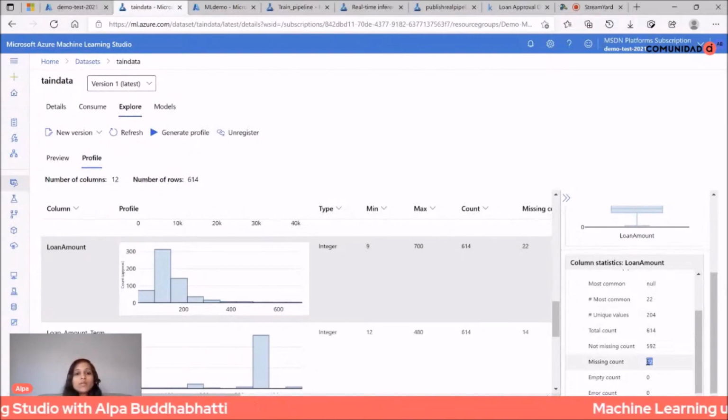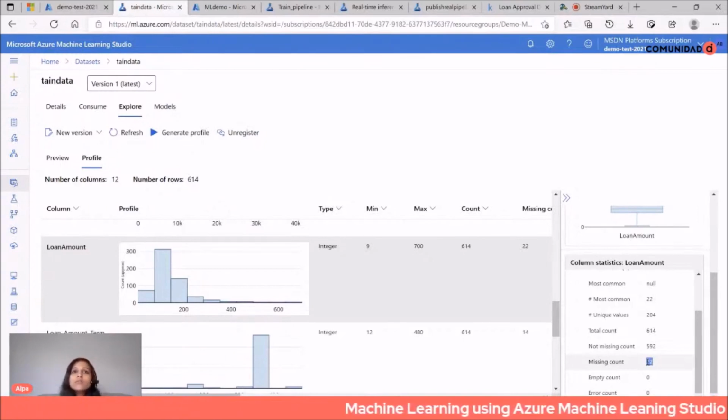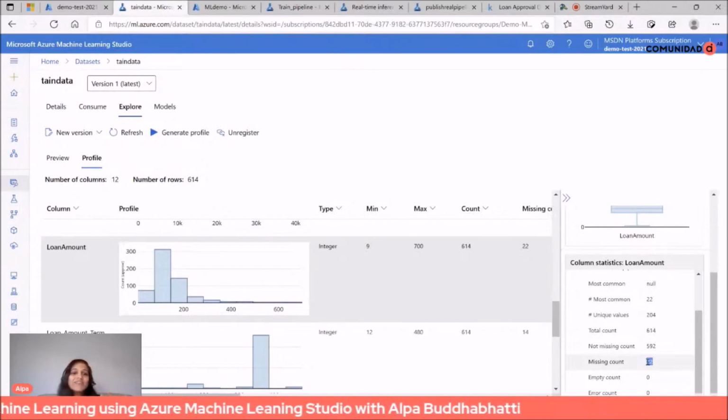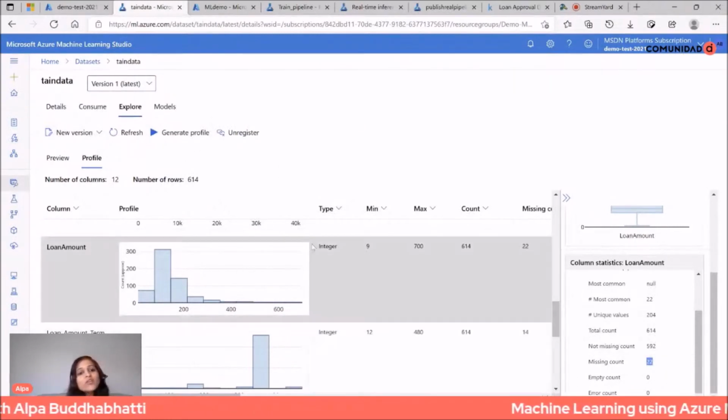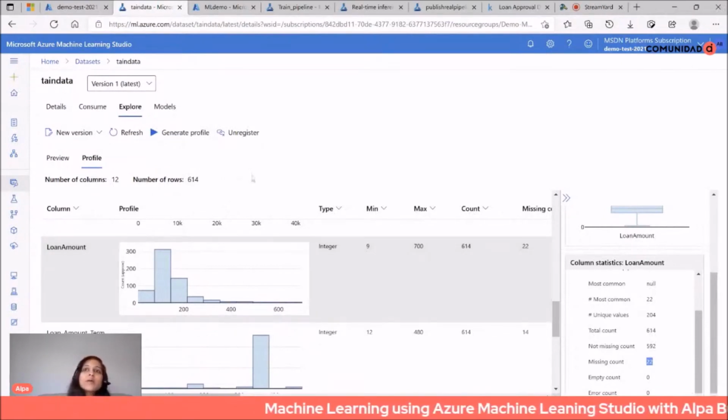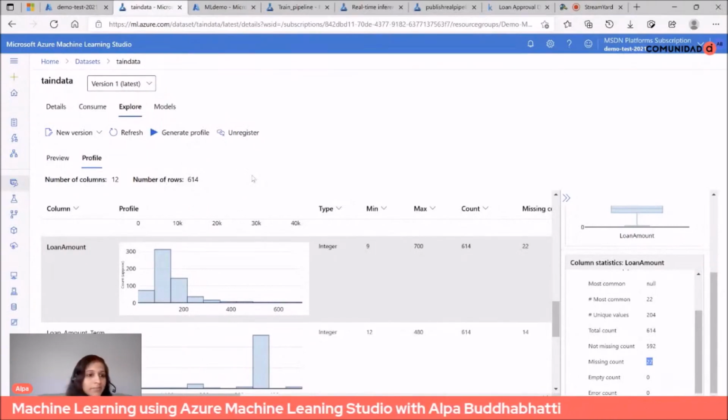If it's only two states like male or female, then you can convert it into a numeric value, 0 or 1, because machine learning models really like that, 0 or 1, rather than text. So here you identify this kind of information, and then you can apply the next steps in the transformation in your pipeline.